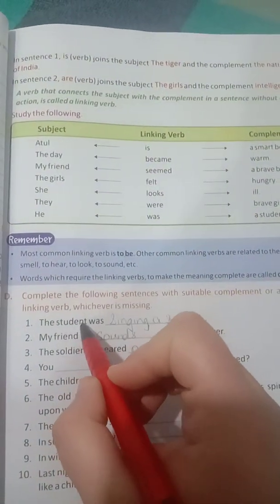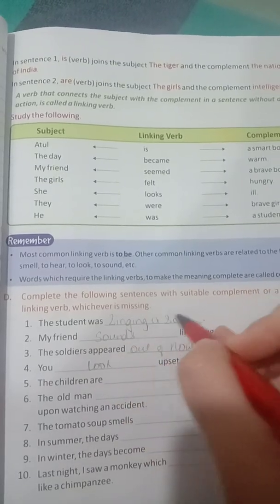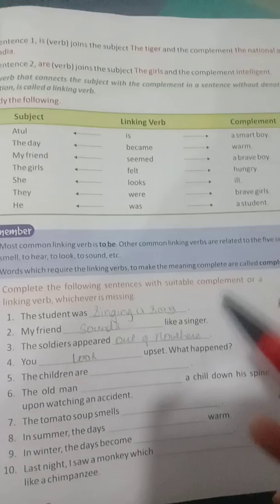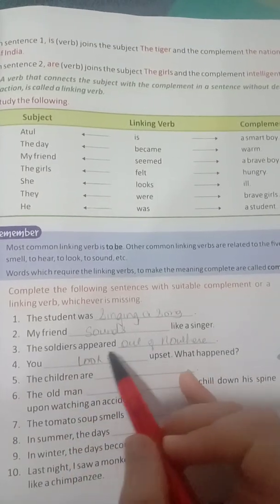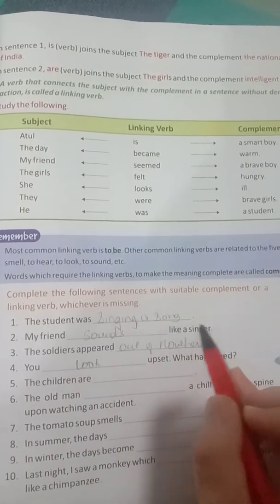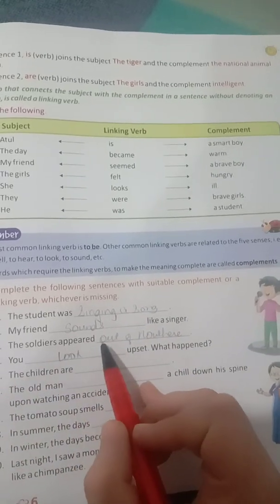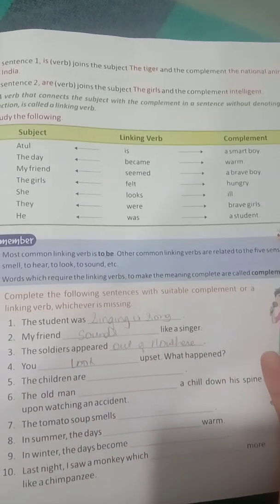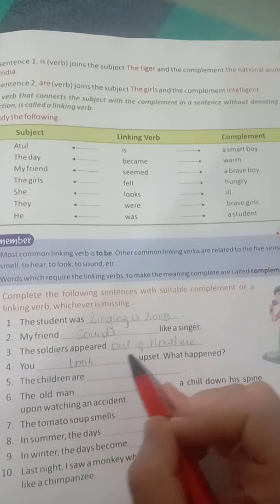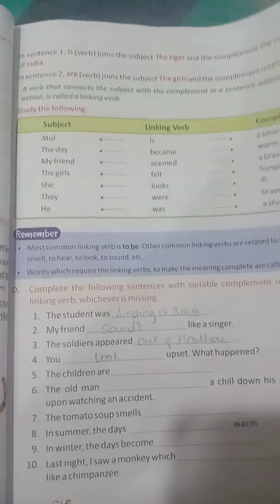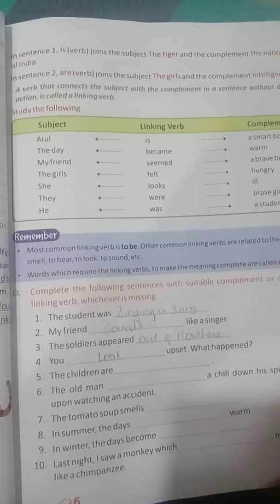Okay, the student was singing a song. Here you have to write on your own. My friend sounds like a singer. The soldiers appeared out of nowhere. You look upset. What happened? I hope it's clear. Try doing the remaining ones.